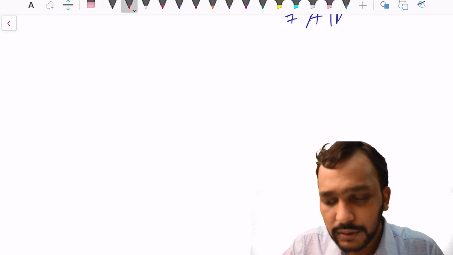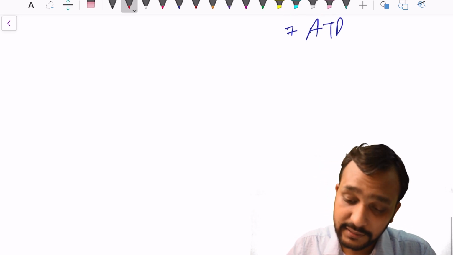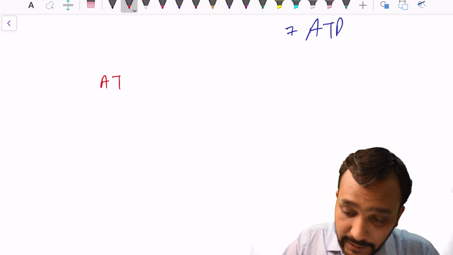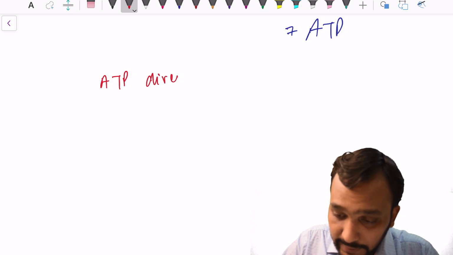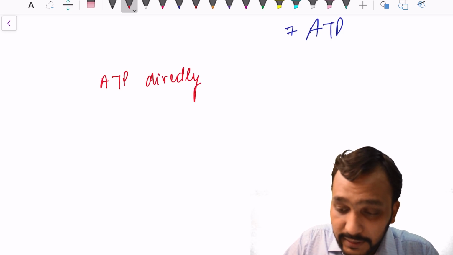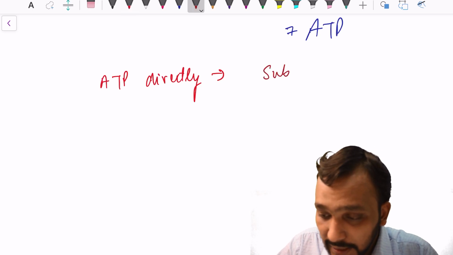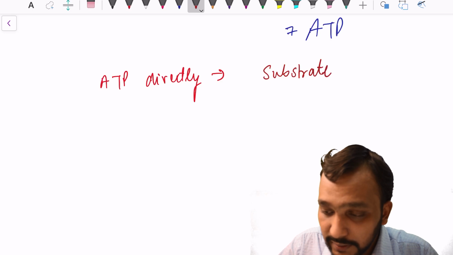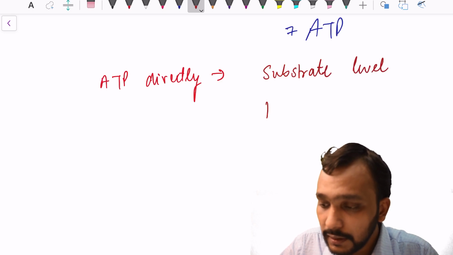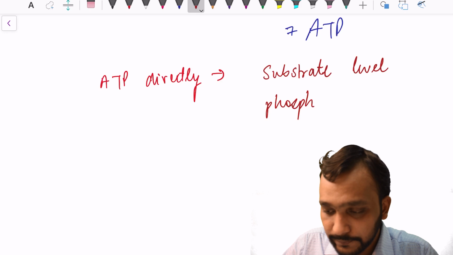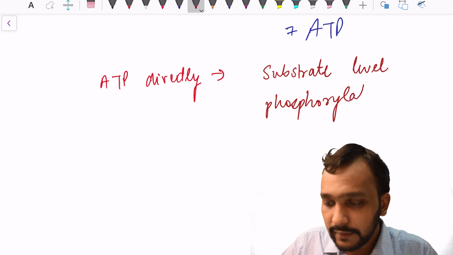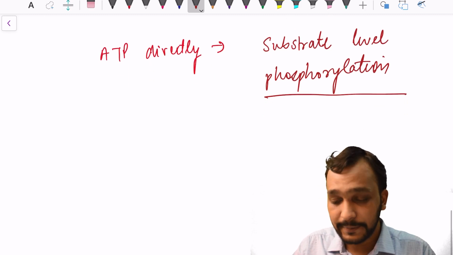And I also want to tell you the steps at which ATP is directly formed. These steps are called substrate level phosphorylation, okay guys. So these are the steps that are known as substrate level phosphorylation.